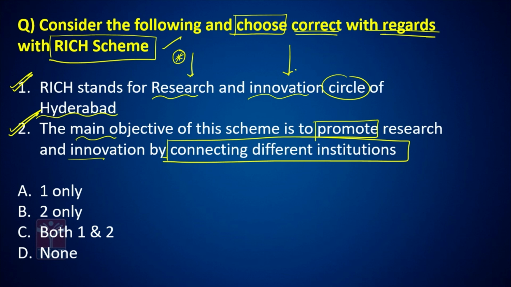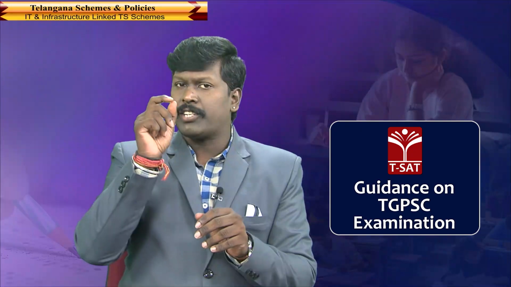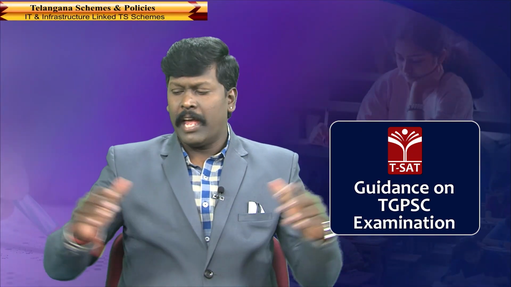Let us take up something called robotics. Now, this Research and Innovation Circle of Hyderabad connects all the colleges, institutions, platforms which work on robotics and brings them under one roof.